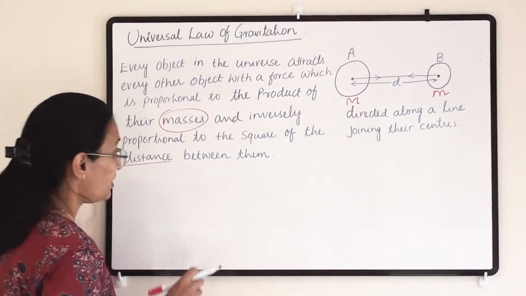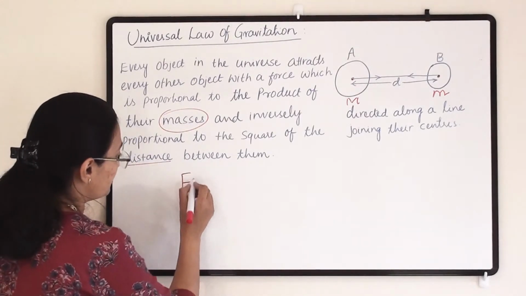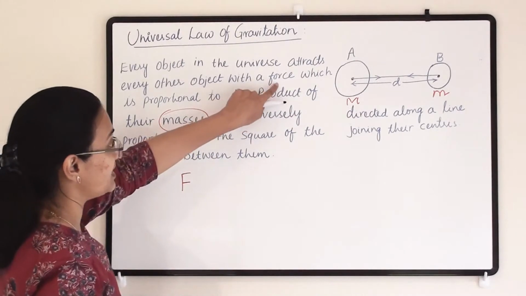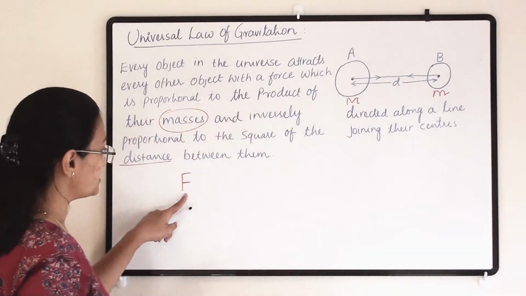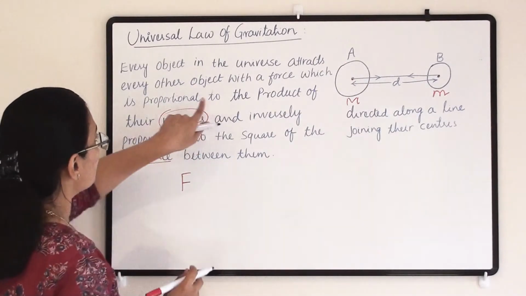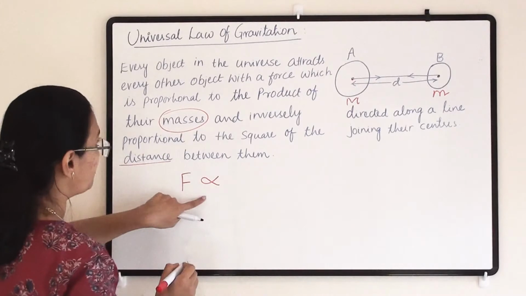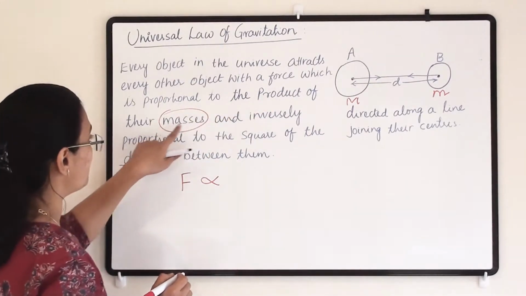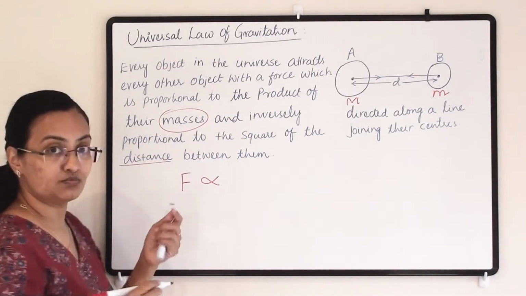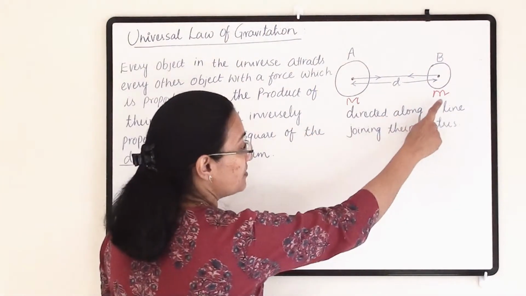Now let us derive the equation and mathematical formulation. The force acting between them we take as capital F. It is directly proportional to the product of their masses. Product means multiplication of their masses, capital M and small m.